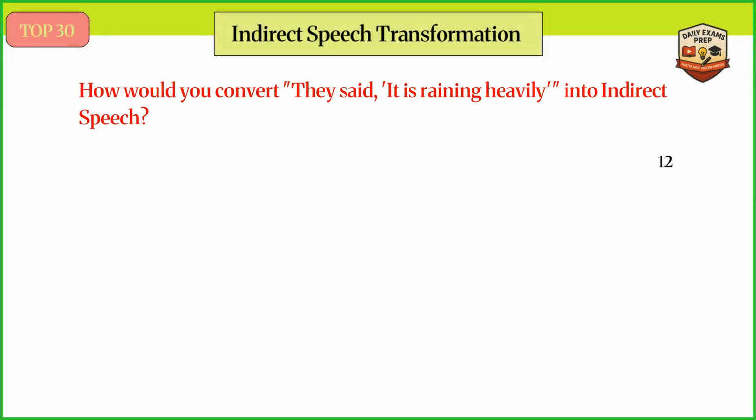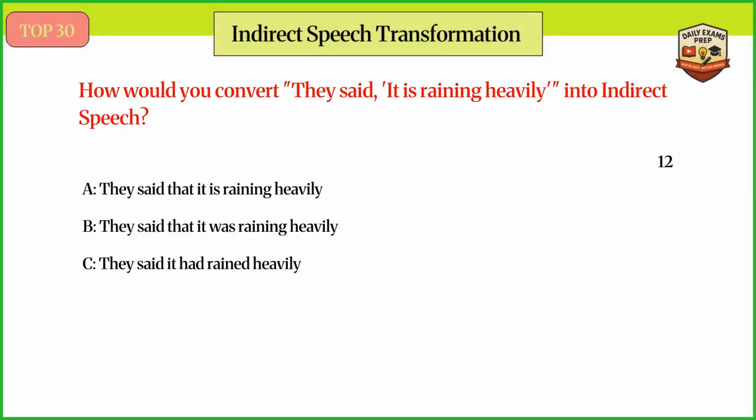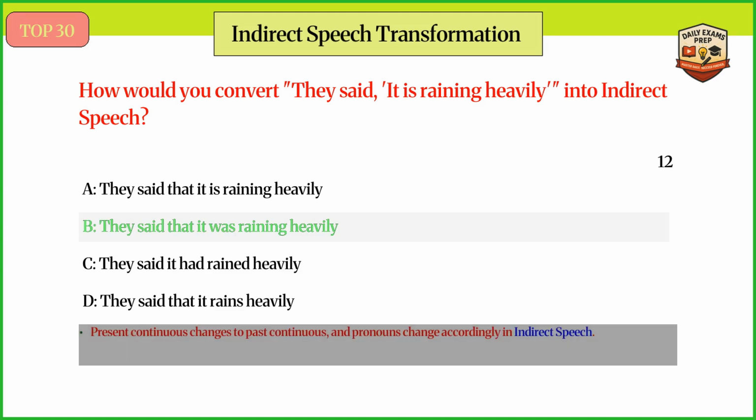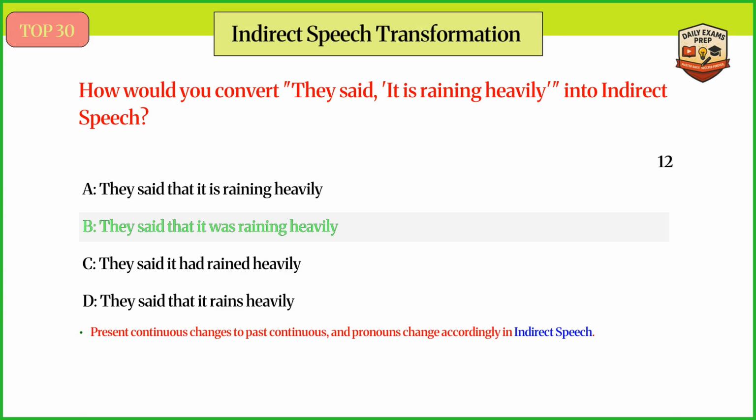How would you convert they said, it is raining heavily into indirect speech? Answer B. They said that it was raining heavily. Present continuous changes to past continuous, and pronouns change accordingly in indirect speech.